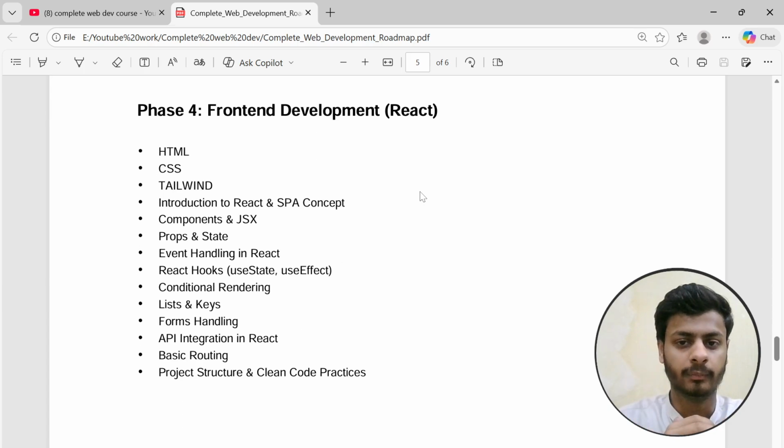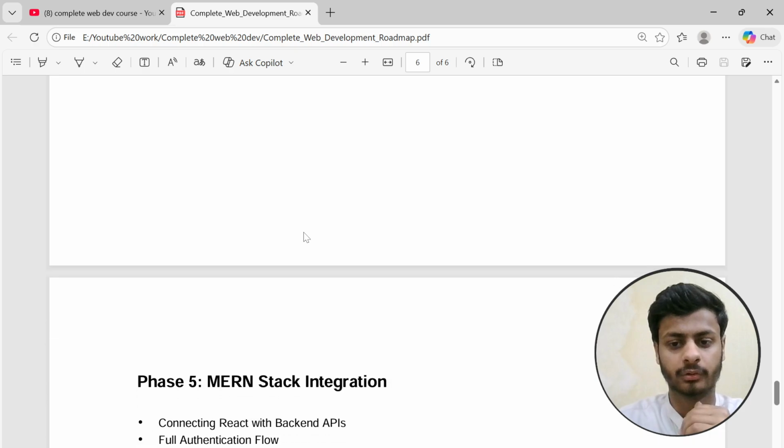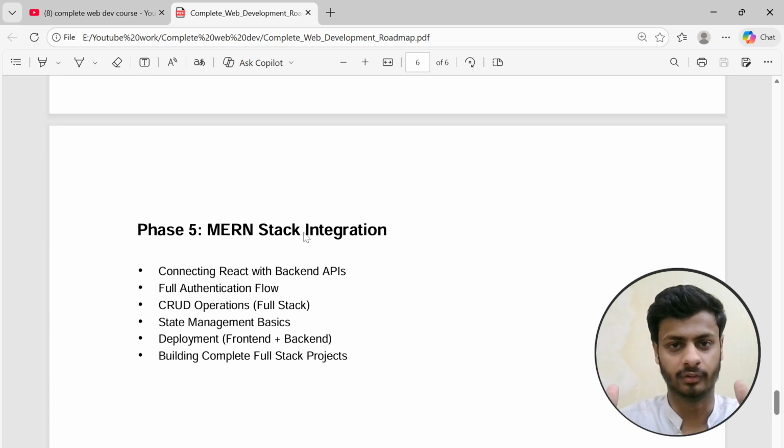Once you are familiar with the backend, you know how the server runs and how that part works. Then we will cover HTML, CSS, Tailwind, and then React. In React we are going to cover components, JSX, and other related things. Then I am going to teach the MERN stack integration. I want you to become a full stack developer. First we will cover the backend part, then the front end part, and then I will merge it and give you a complete developer roadmap.